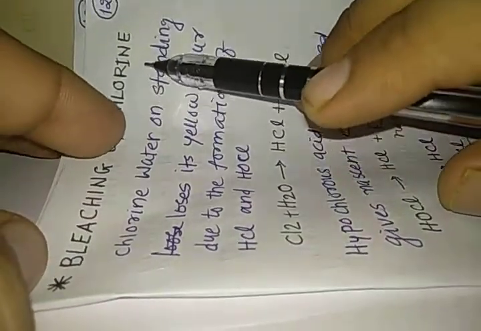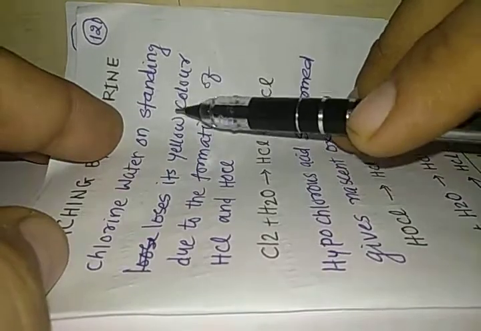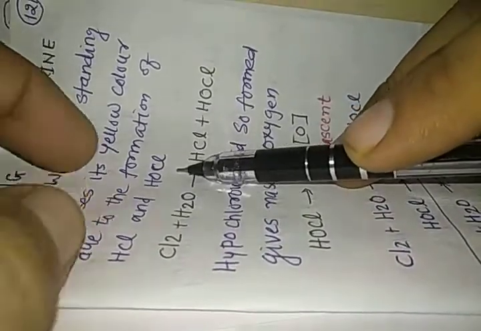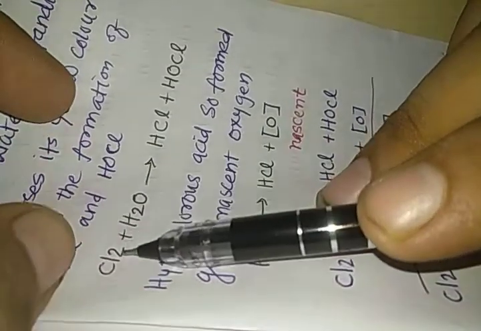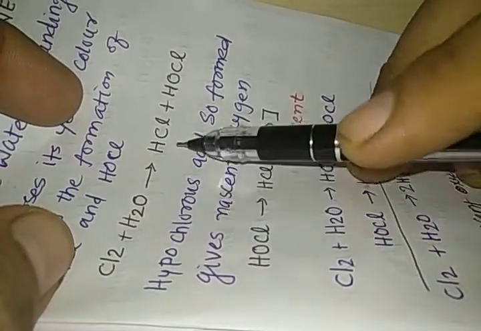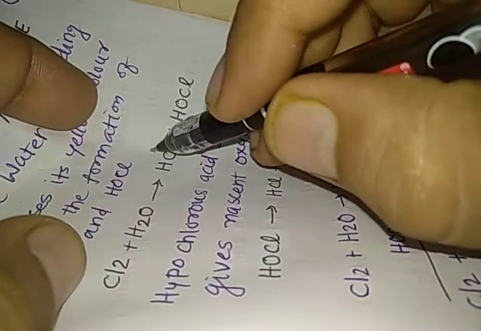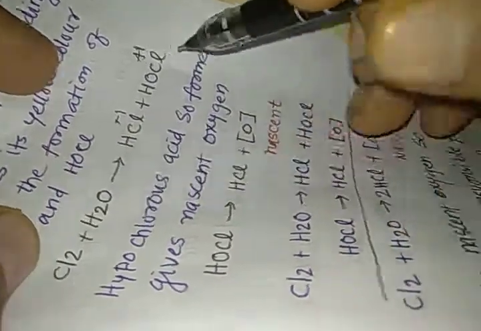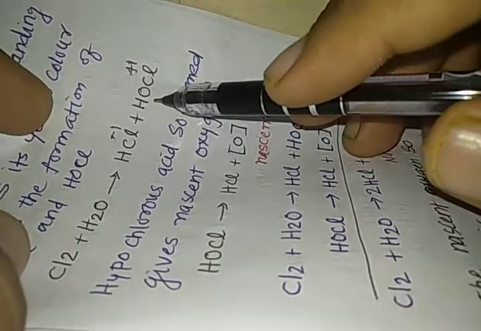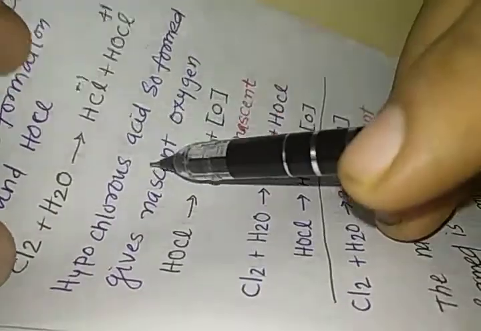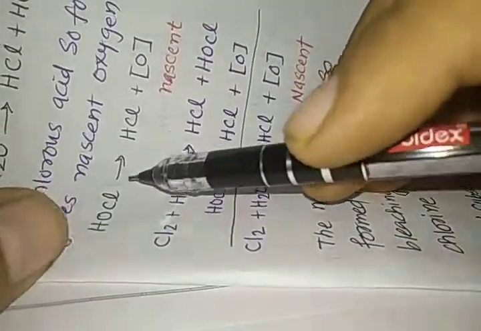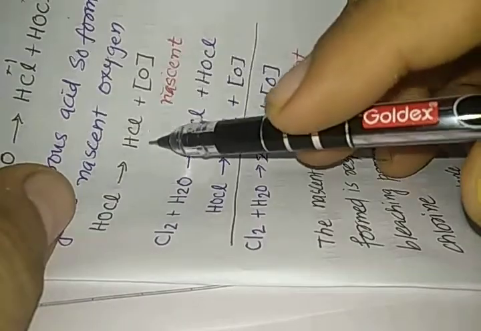Now we are going to study the bleaching property of chlorine. Chlorine water on standing loses its yellow color due to the formation of HCl and HOCl. We have already studied this reaction, that Cl2, when it reacts with water, disproportionates and gives the -1 oxidation state as well as the +1 oxidation state. This is hydrochloric acid and this is hypochlorous acid. This hypochlorous acid so formed gives nascent oxygen. So you can see HOCl gives nascent oxygen and HCl.